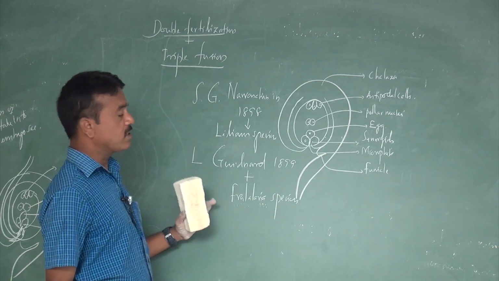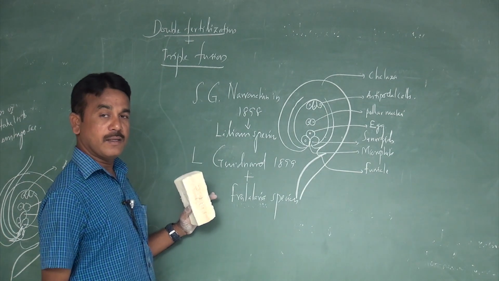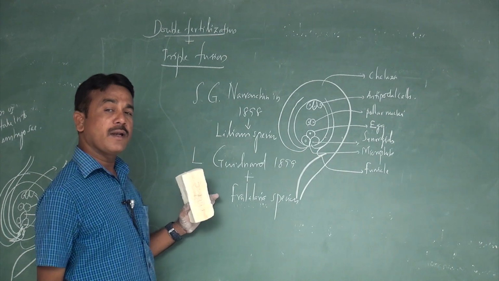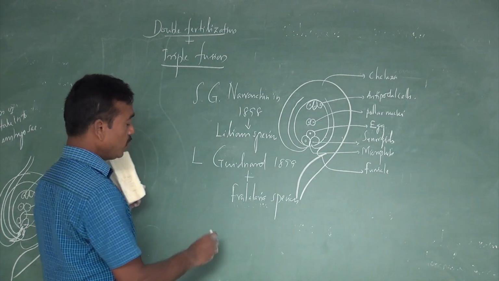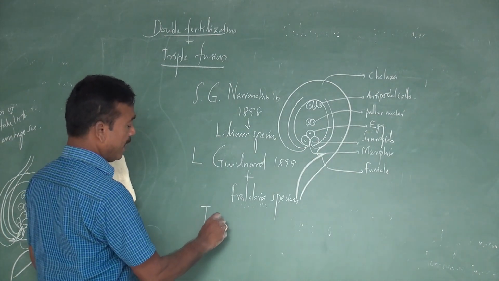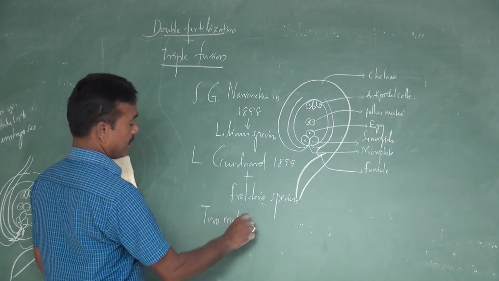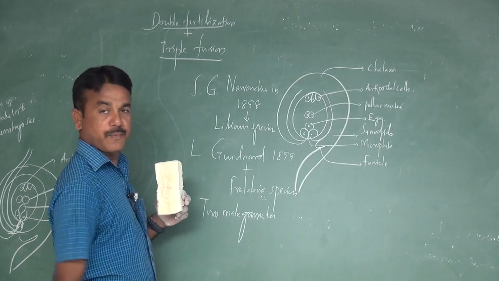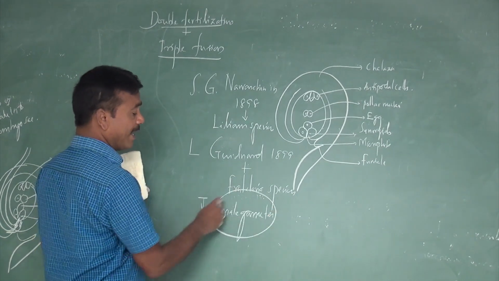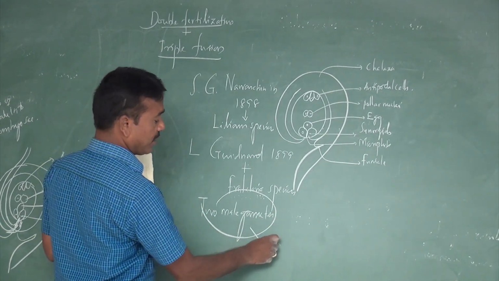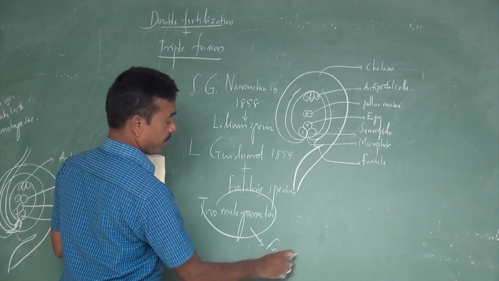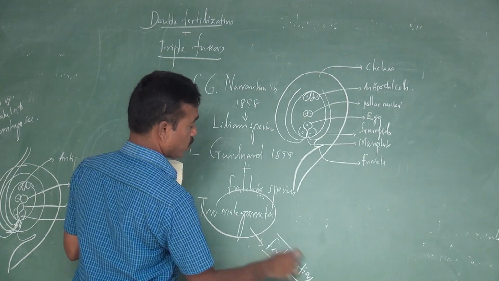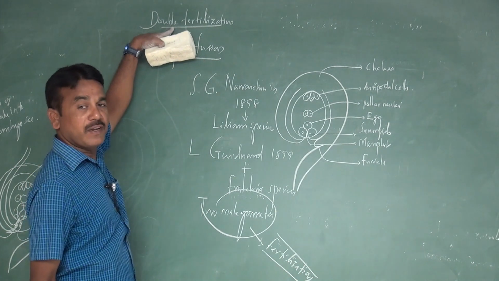Why are these observations commonly called double fertilization? Because the pollen grain contains two male gametes, and those two male gametes are involved in the fertilization. That's why it is commonly called double fertilization.